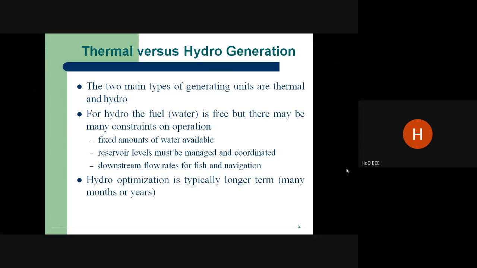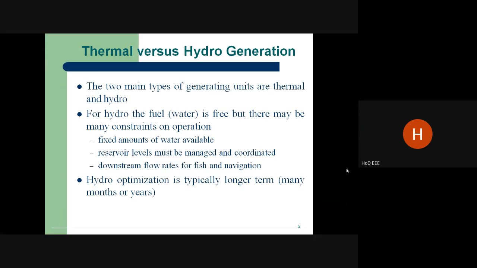If it is thermal, coal is mandatory. If the coal is available near the generating plant, the cost is less. If the coal is far away from the generating plant, we have to bring the coal from that place to our place. It takes a transportation cost. But for hydro, water is a freely available source. If water is available in a tremendous amount, it is easy to produce power generation.